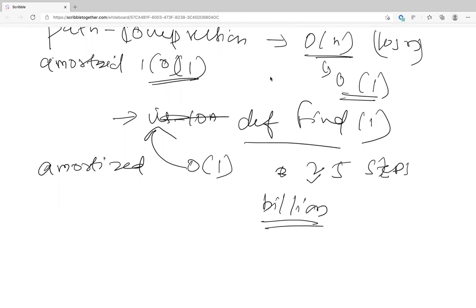If it's like 2 to the power billion or something, then obviously it'll never stay at 5 steps. But for practical cases, let's assume the number of people on Facebook, if you use path compression, this will get down to just 5 steps. The maximum height of the tree would be 5. So that is what path compression is actually getting you.